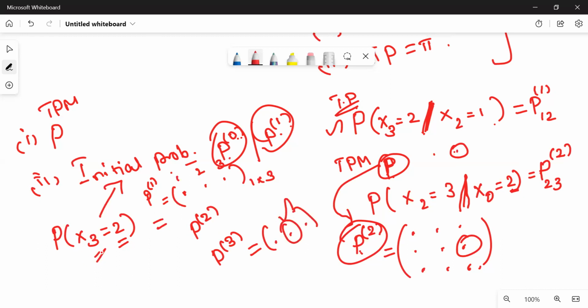If a specific probability value is asked, we'll get it from the initial probability and its higher powers. If conditional, that is transition probability, is asked, we'll get it from the transition probability matrix or from its higher powers. I hope now we are clear with the Markov process, the Markov chain concept, the difference between those two, and how to solve problems based on this Markov process.